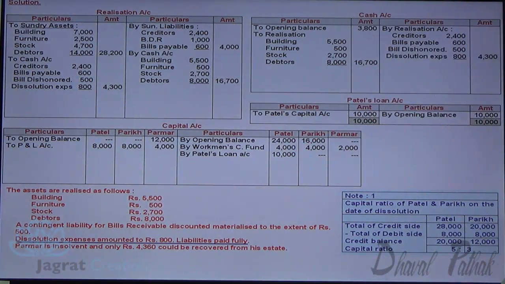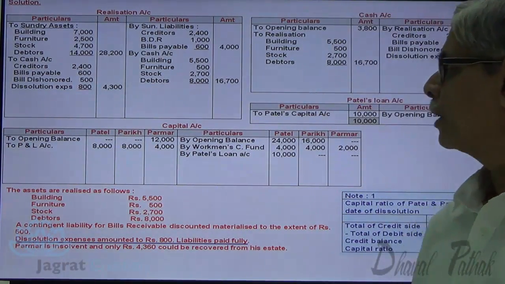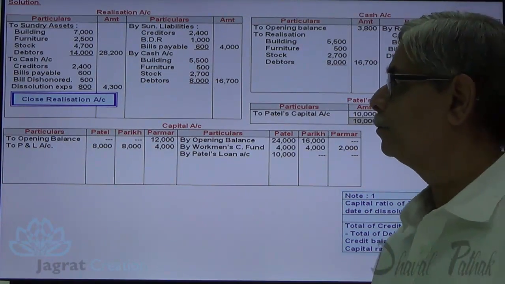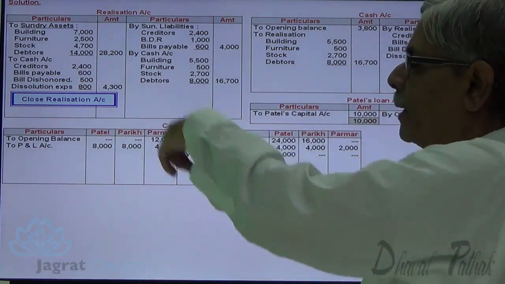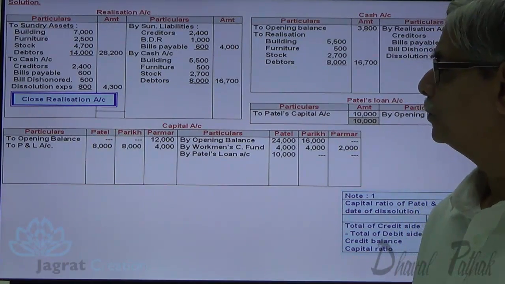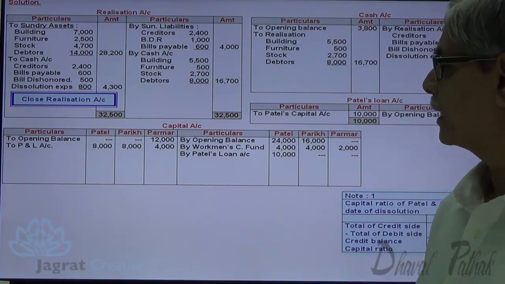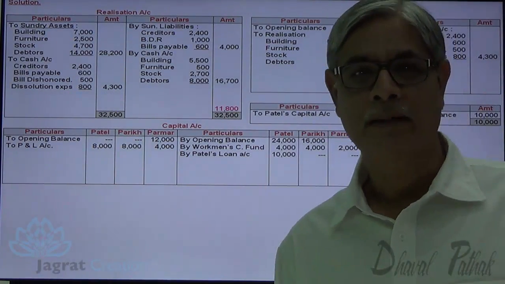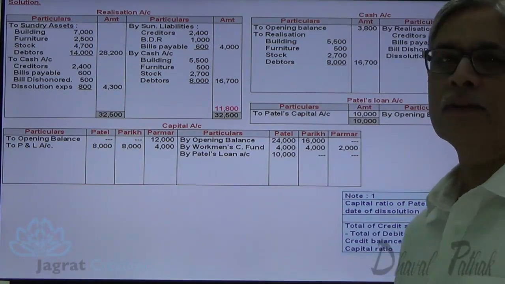Now, assets and liabilities are settled. Assets are realized, liabilities are settled. Let us find out the profit or loss on realization. We are required to close the realization account. Total of debit is 32,500. From that 20,700 will be deducted. So you will get the realization loss 11,800.